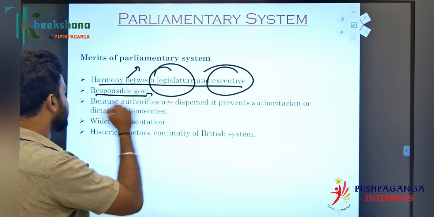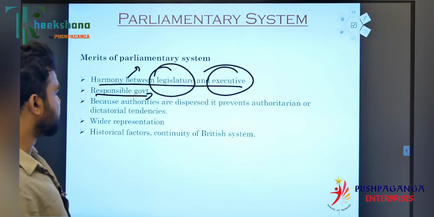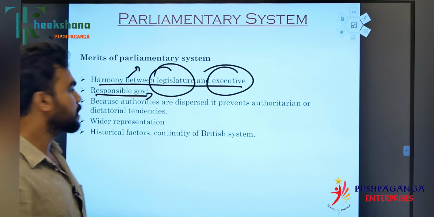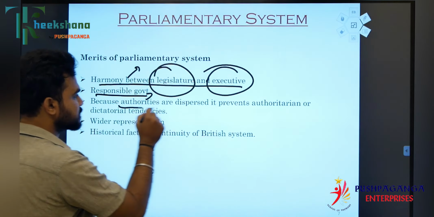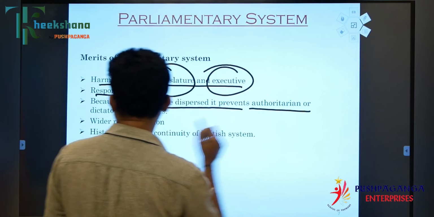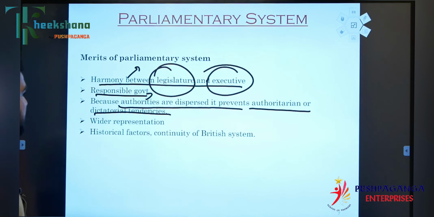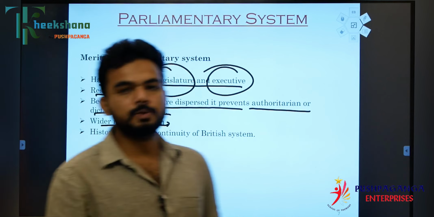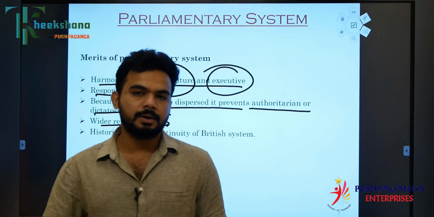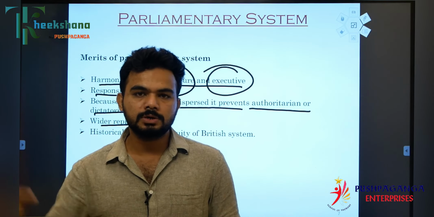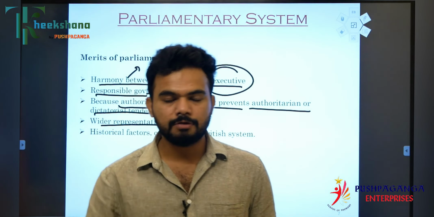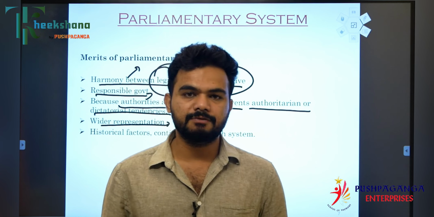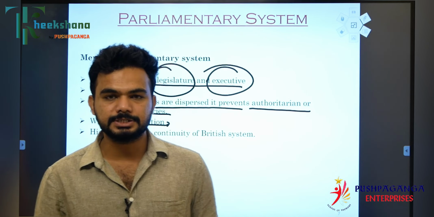So, responsible government. As I said, there will be a responsible government because they have the majority party, and because authorities are dispersed, it prevents authoritarian or dictatorial tendencies. Then wider representation. Representation can be not only from Karnataka, but from the nooks and corners of northeast India, the north of Jammu and Kashmir, the south of Tamil Nadu. Even their representatives, the ministers, everyone equally gets representation.